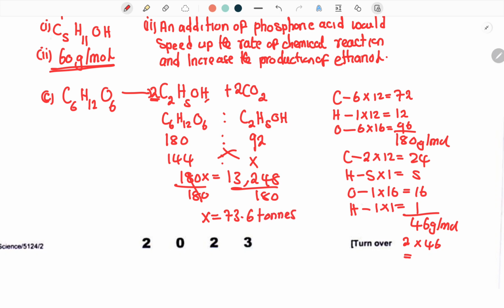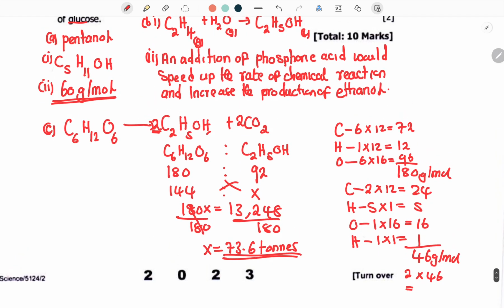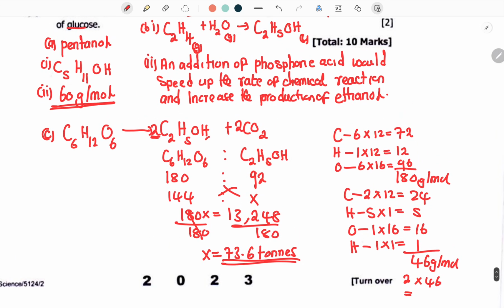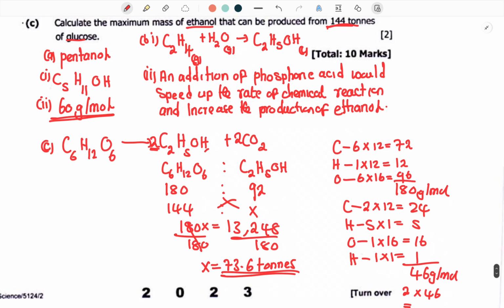This is the weight of ethanol that you are going to produce from 144 tons of glucose. And this becomes your mass. So this is actually very simple. All you have to do is simply follow the explanation that I have given.